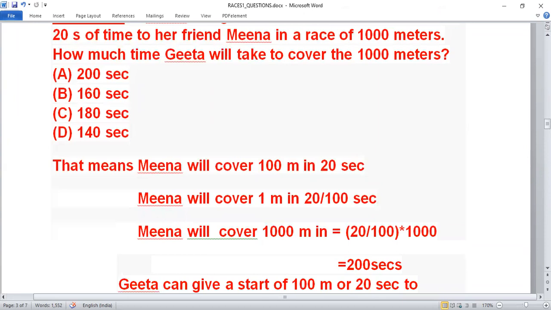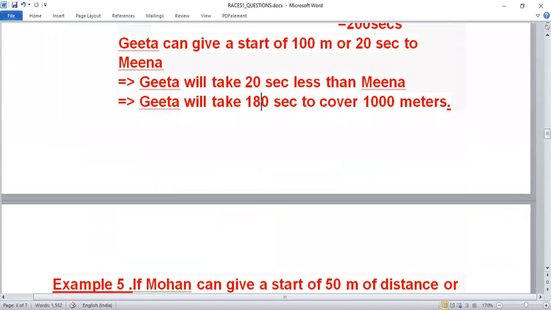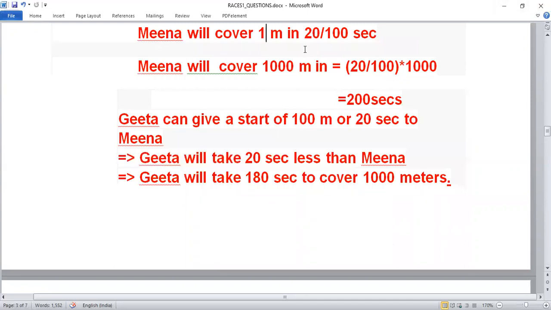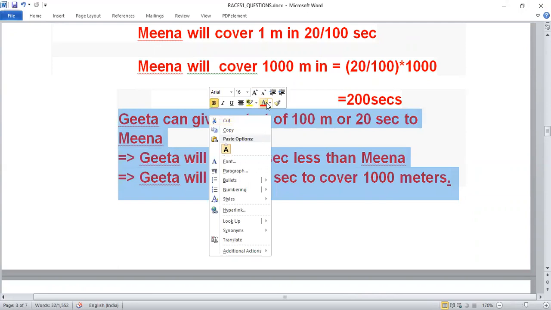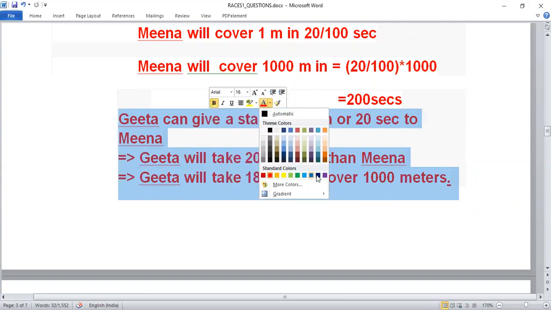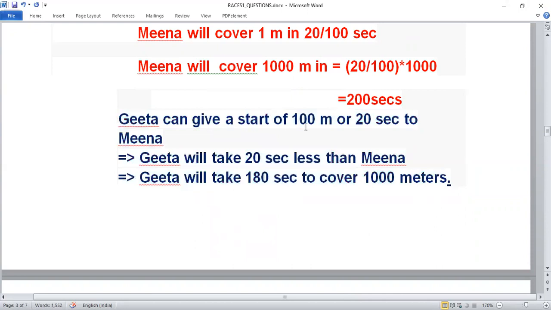So Geeta can give a start of 100 meter or 20 seconds to Meena. See, this is what they are saying. Like when they are saying that Geeta can give a start of 100 meter or 20 seconds to Meena, it means this thing. What does it mean?